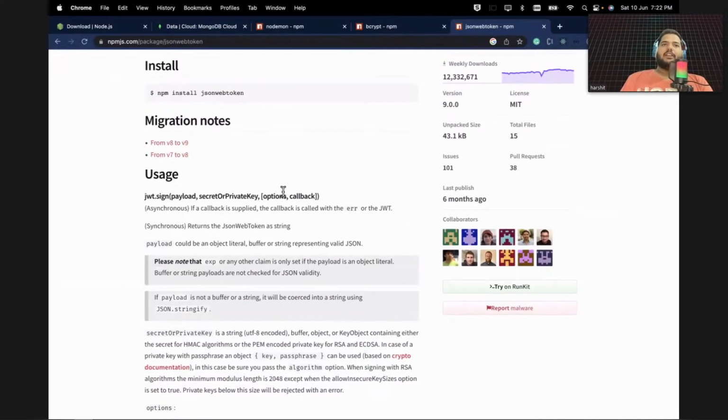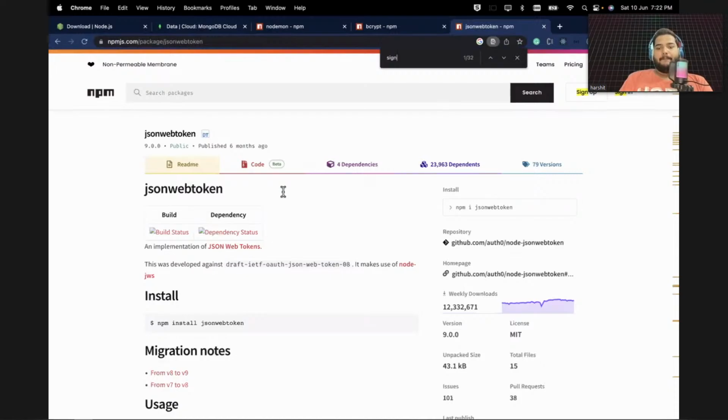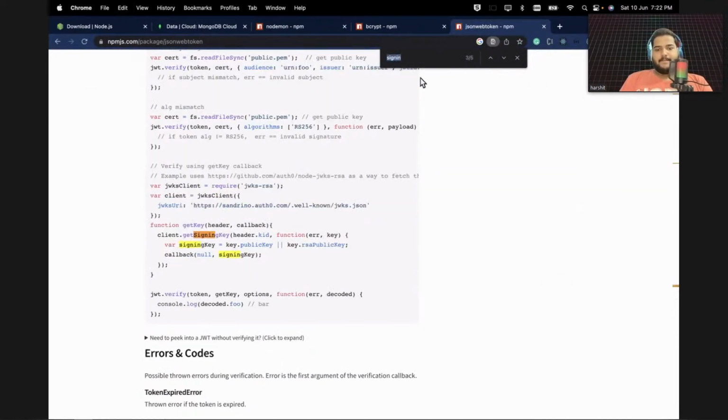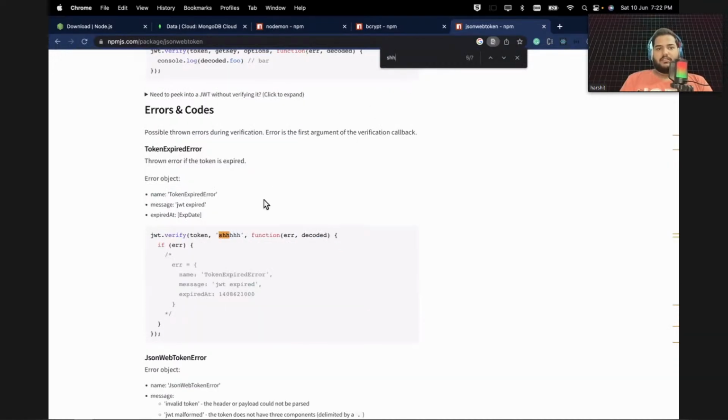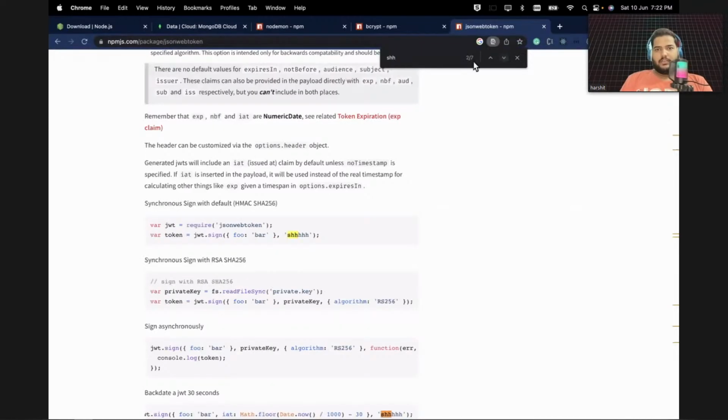But there is a function, guys, called sign. Okay, sign in. See here. This is the thing that we will be using. This function we will be using.